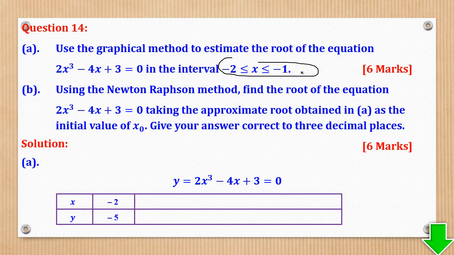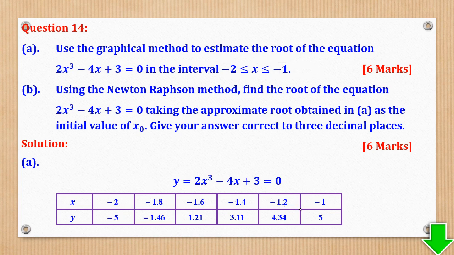If x is -2, y is that. When x is -1.8, y is that. When x is -1.6, y is that. When x is -1.4, y is that. When x is -1.2, y is that. And last, when x is -1, y is that. So 1, 2, 3, 4, 5, 6. So that is good to go. We need at least 5 plottable values. And I think you realize that here I've used 2 decimal places because they are the ones which are plottable.